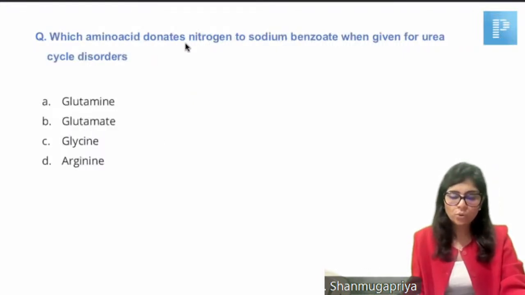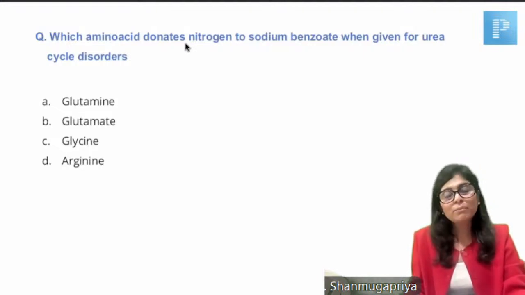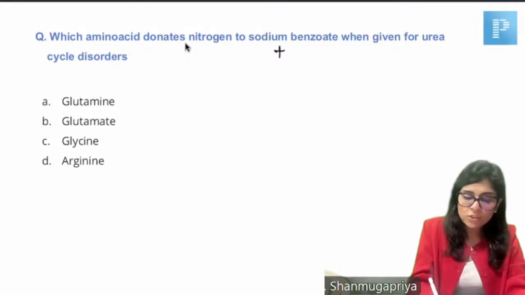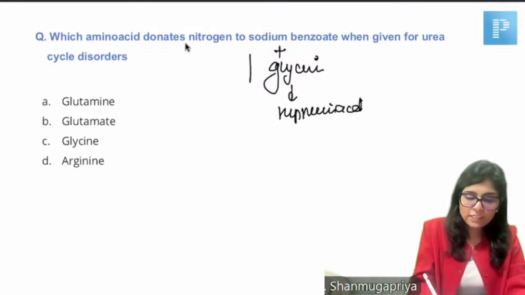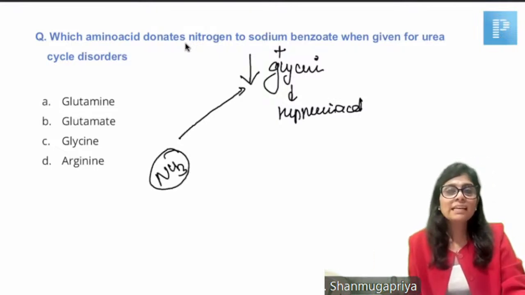Which amino acid donates nitrogen to sodium benzoate? Have we discussed this? I explained this many times when we discussed glycine metabolism. Whenever you see a child presenting with hyperammonemia, to reduce serum ammonia levels you can start IV sodium benzoate, because sodium benzoate will be conjugated with glycine to form hippuric acid. This reduces glycine availability. To form glycine, ammonia will be used. So what is the right answer?